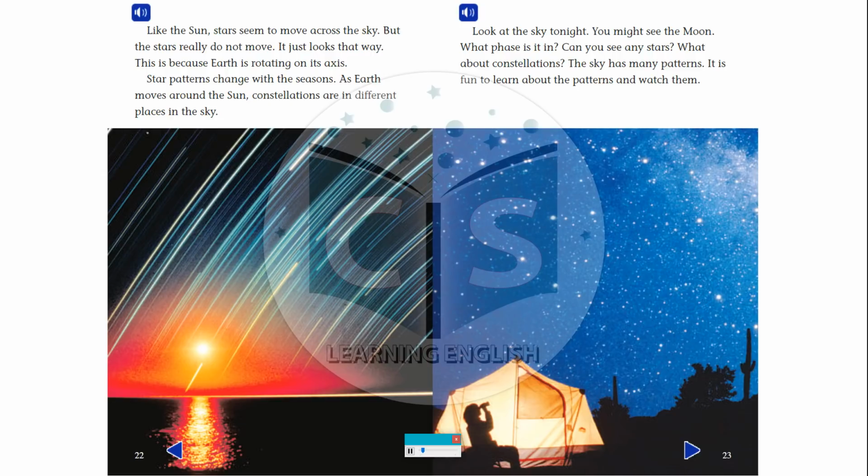Look at the sky tonight. You might see the moon. What phase is it in? Can you see any stars? What about constellations? The sky has many patterns. It is fun to learn about the patterns and watch them.